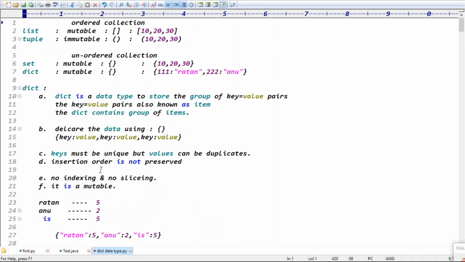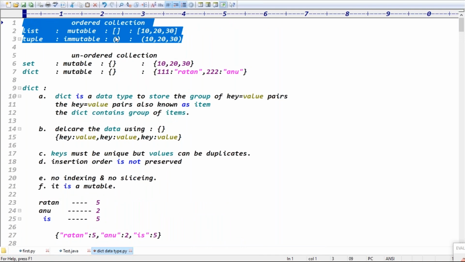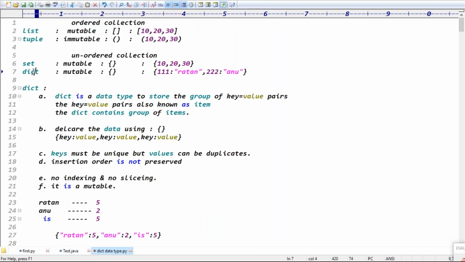So finally, we got that list and tuple are ordered collections which support indexing and slicing. Set and dictionary are unordered collections, which don't support indexing or slicing, right? What about ordered collections? List and tuple support indexing and slicing, right? Guys, you got the clarity, right? What is an ordered collection? What is an unordered collection? An ordered collection supports indexing and slicing. An unordered collection doesn't support indexing and slicing.